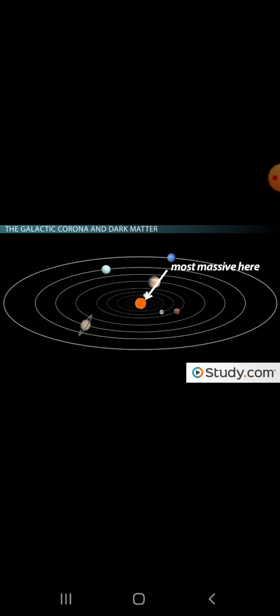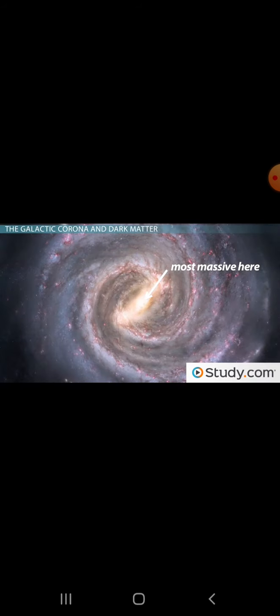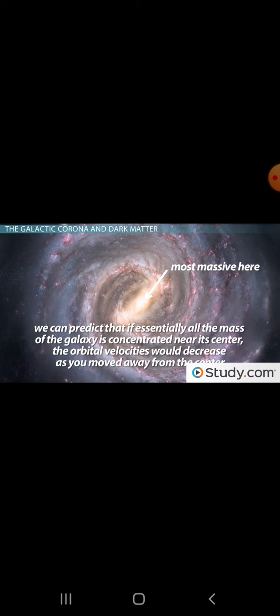And here's why. If you've already forgotten my solar system example, tying it into the galaxy, recall what I said before. We can predict that if essentially all the mass of the galaxy is concentrated near its center, the orbital velocities would decrease as you moved away from the center. But through observation, we know the opposite occurs in our galaxy. The orbital velocities in our galaxy's disk are either constant or increase with distance away from the center. What does this mean to you? Think about it for a second. It must be that the galaxy has a lot more mass than what's found within the orbit of our sun.